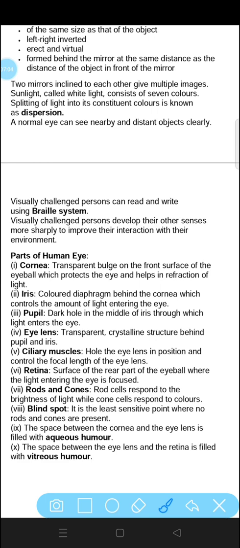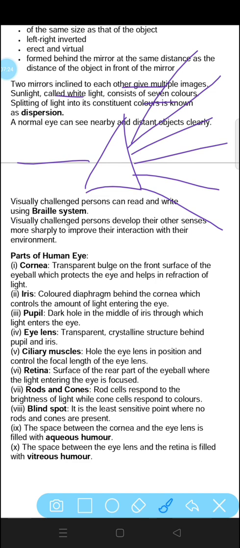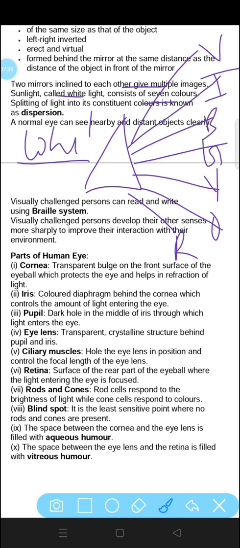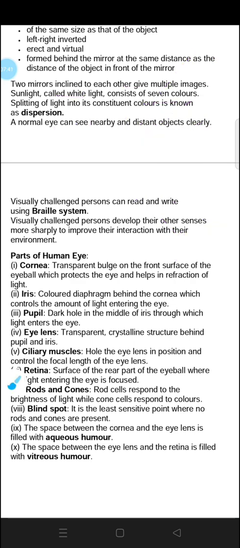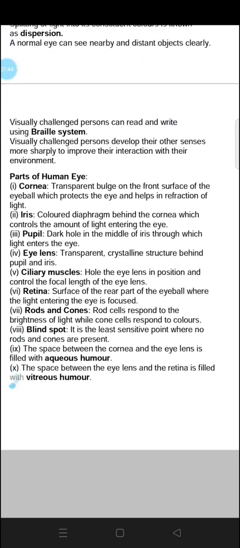Now two mirrors inclined to each other give multiple images. Two mirrors, if they are kept inclined to each other, will give out multiple images. Sunlight, called white light, consists of 7 colors. If sunlight, or white light, passes through a prism, it will be dispersed into 7 colors, called violet, indigo, blue, green, yellow, orange, red. So this is the white light which gets dispersed by the prism into 7 colors. This is called dispersion.